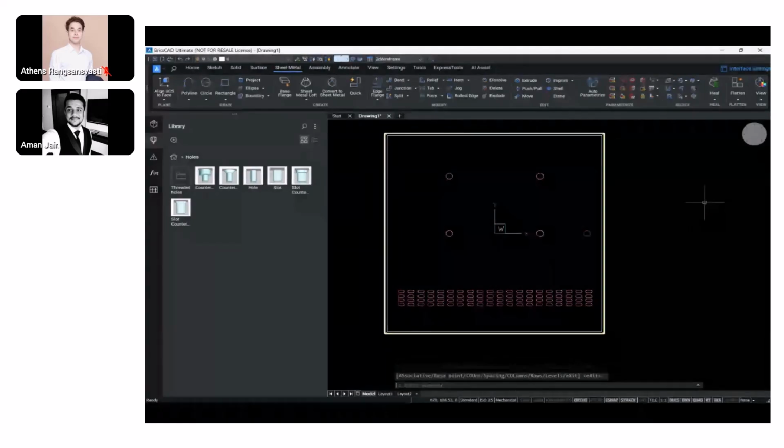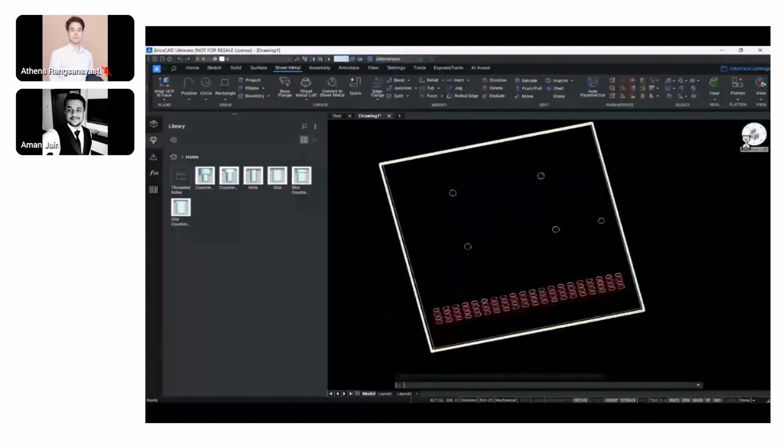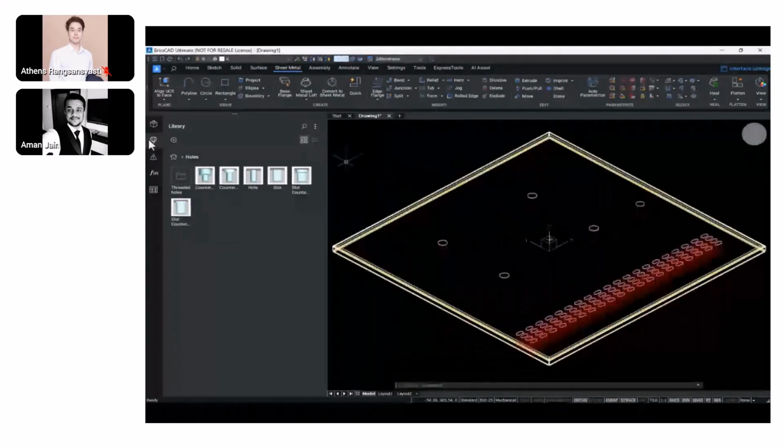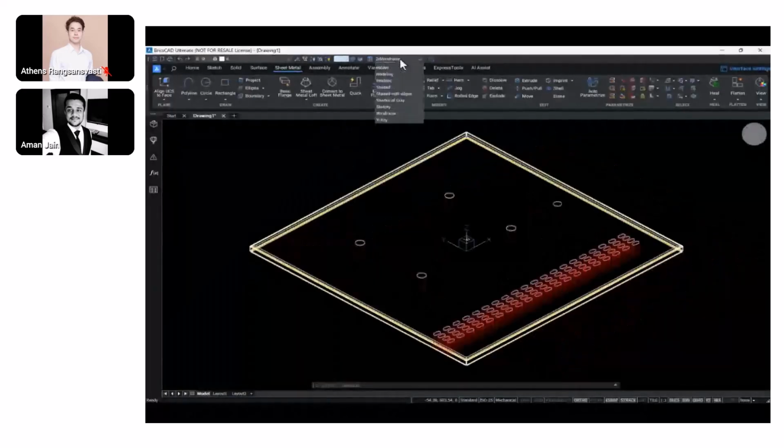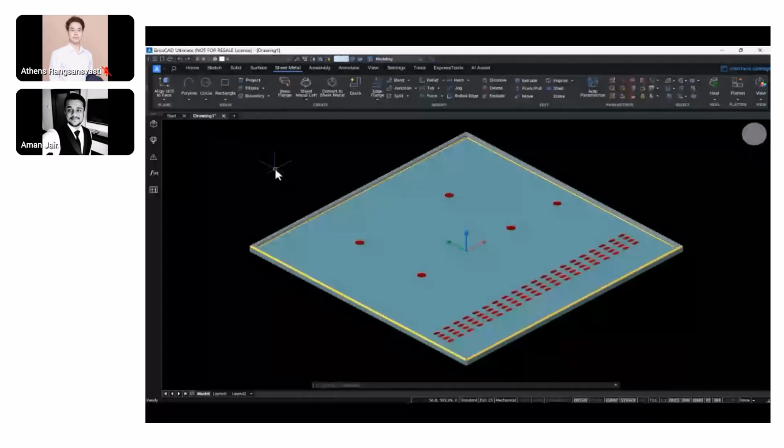So I have my holes placed, I have the slots placed as well. And when I switch the perspective to 3D, we see that, okay, these are actually hole representations and slot representations onto the sheet metal body. And when I switch off this layer, it's actually subtracted the material out of our base flange.